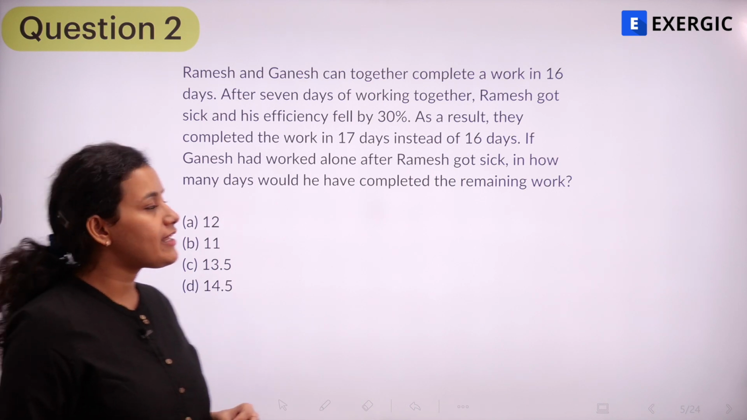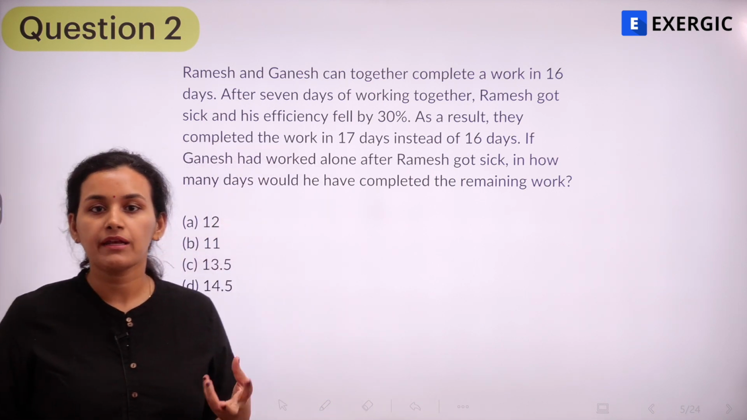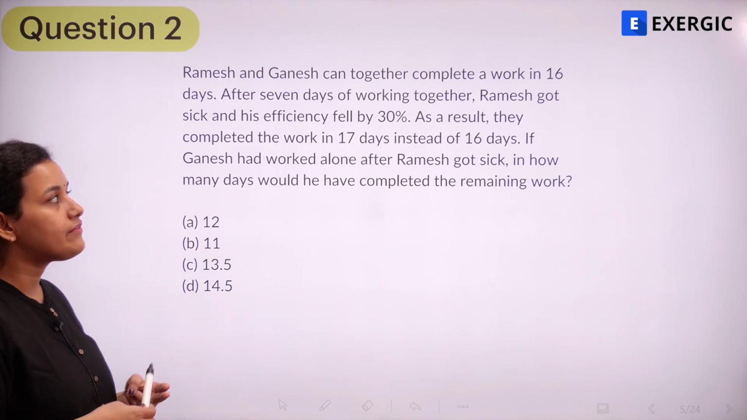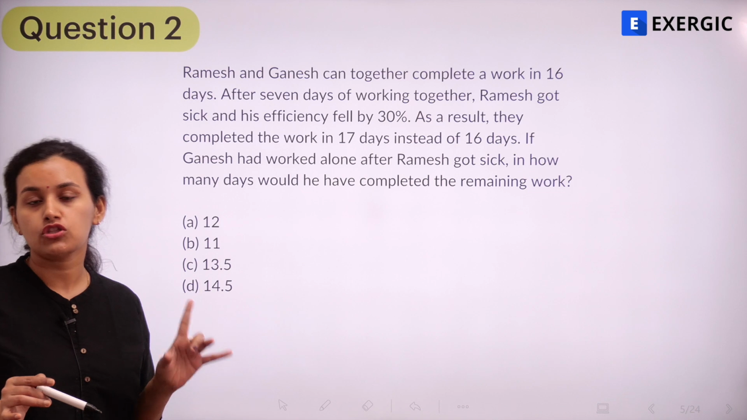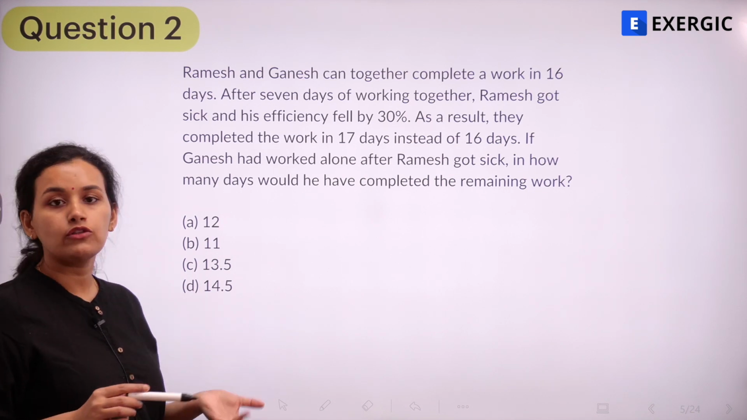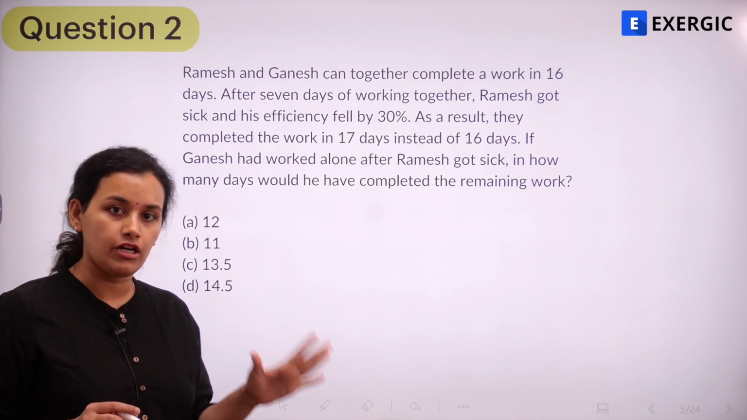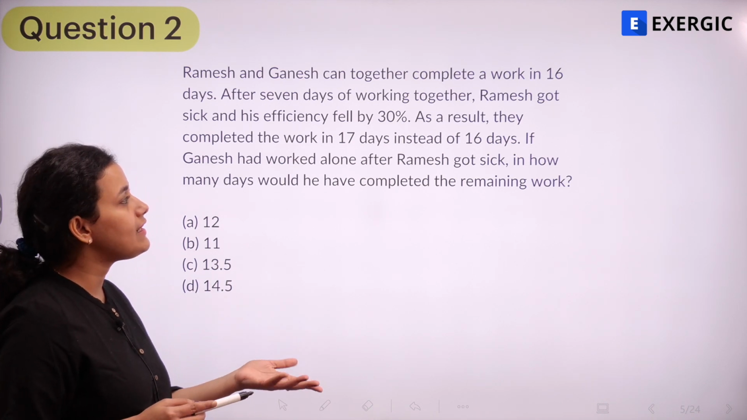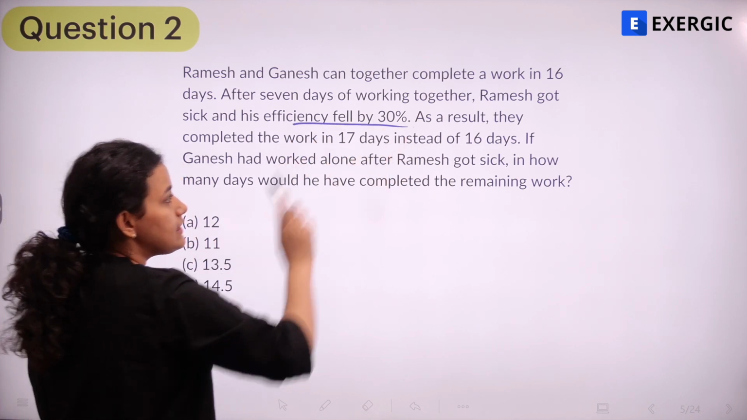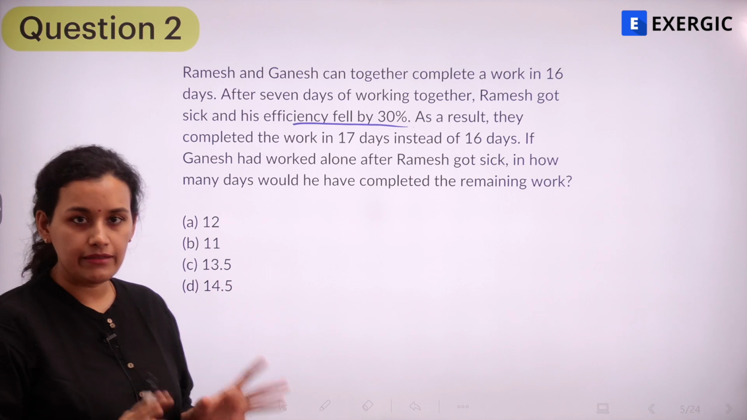Okay, so read the question carefully, try to understand what has been asked. So we've got two people, Ramesh and Ganesh, and together they can complete a work in 16 days. That's the first information given to us. Then after 7 days of working together, so 7 days Ramesh and Ganesh have worked together. What happens after 7 days? Ramesh falls sick and his efficiency falls by 30%, right?